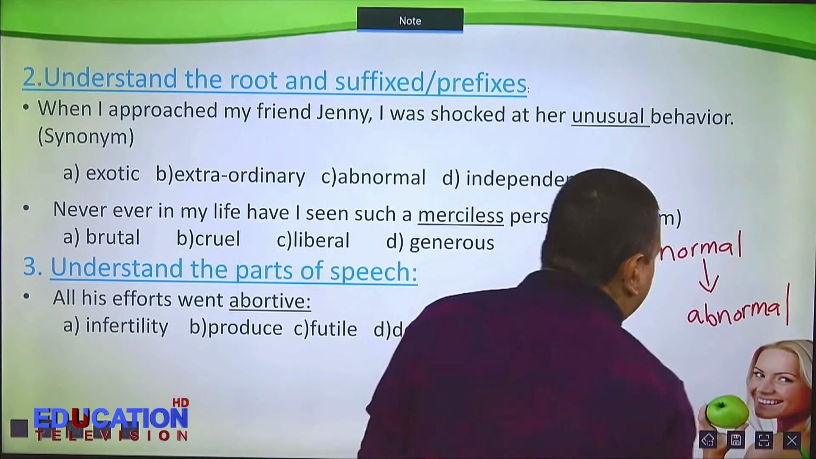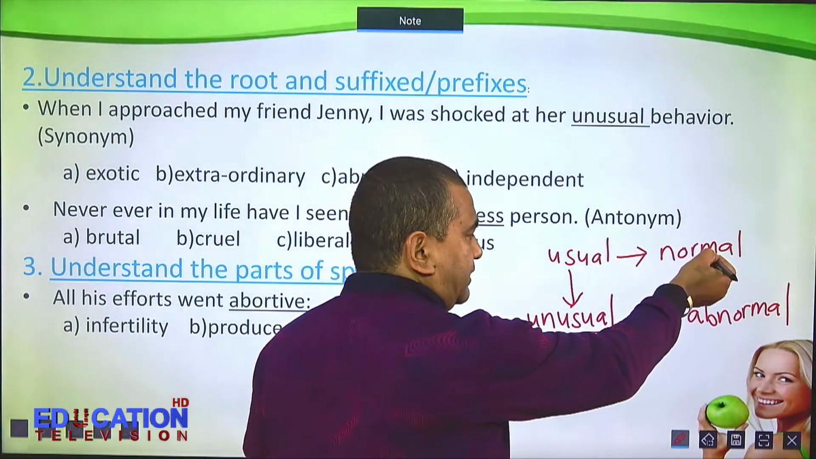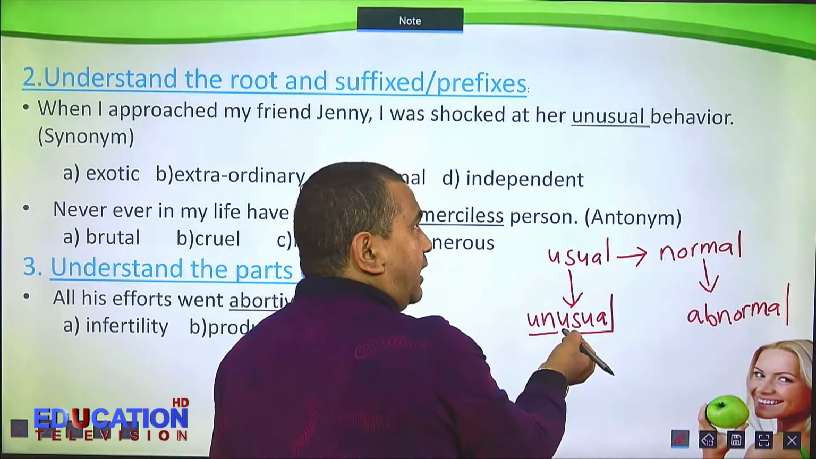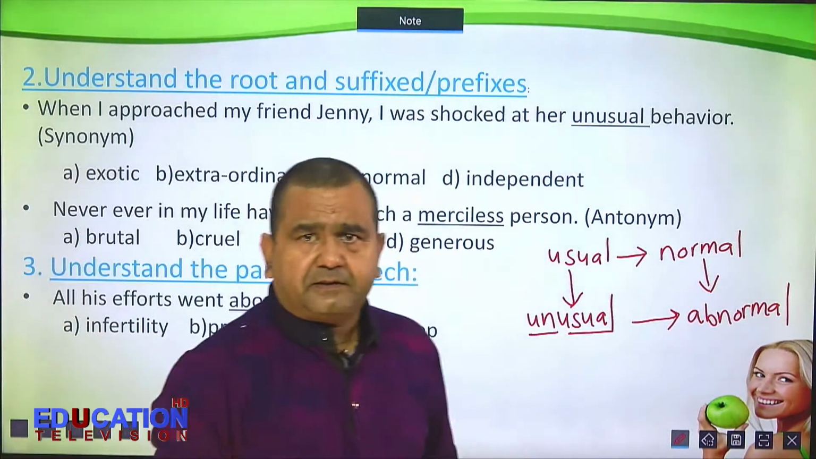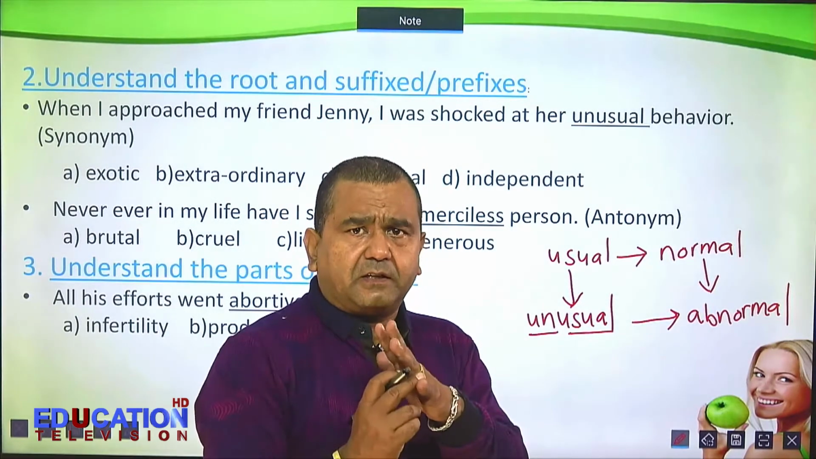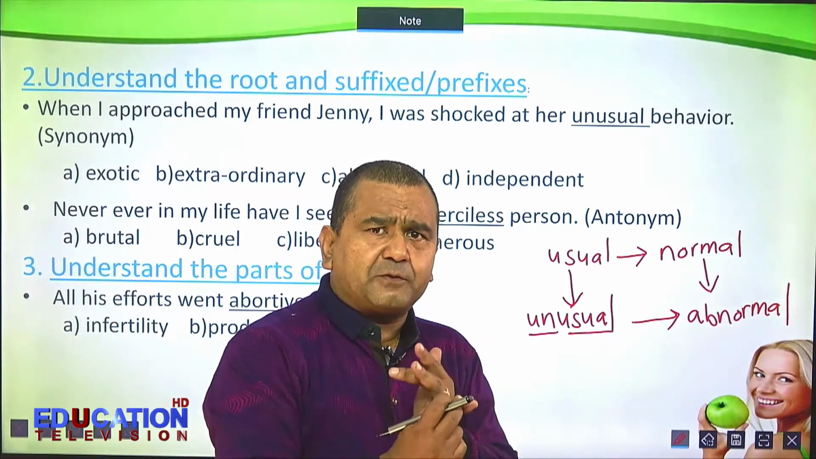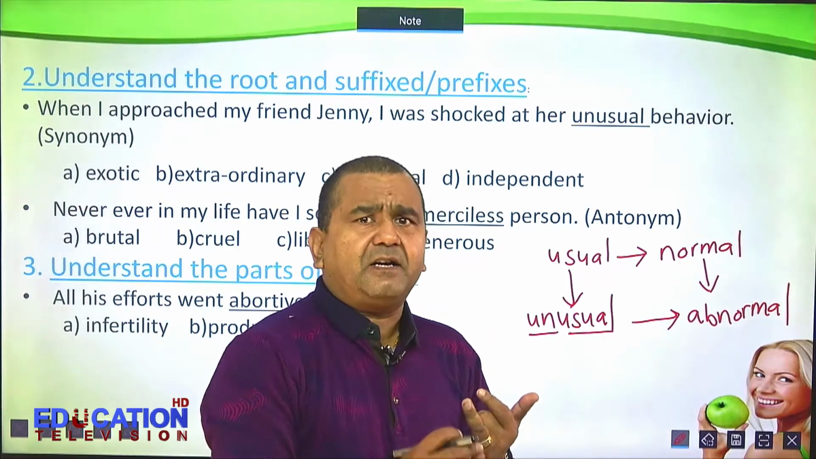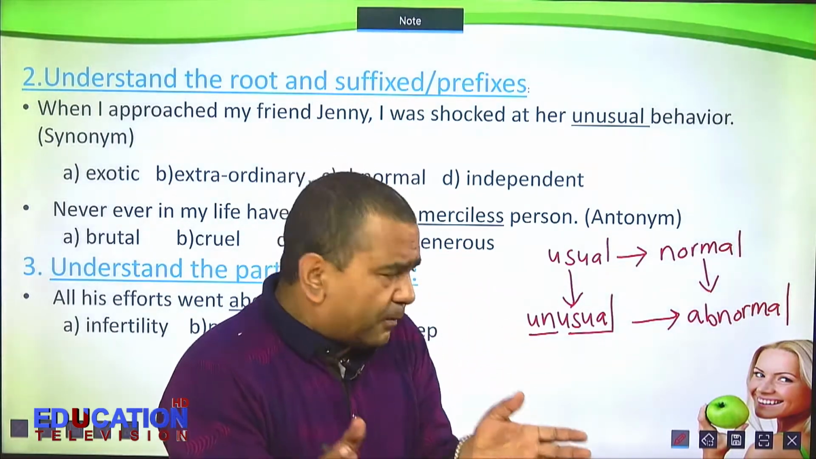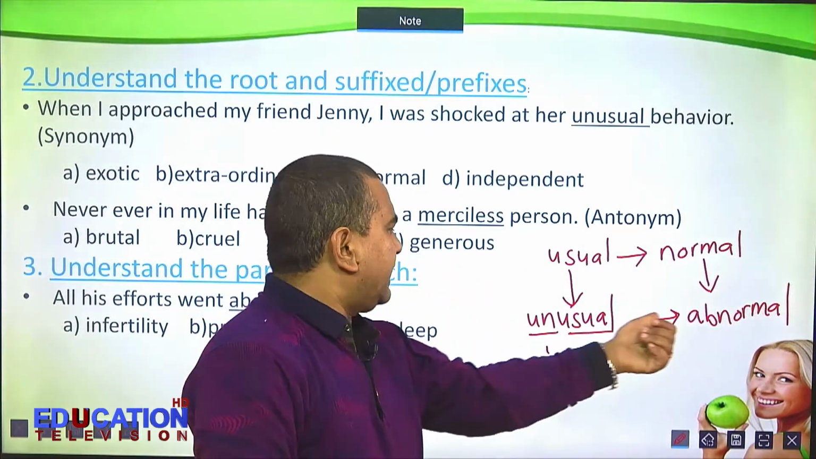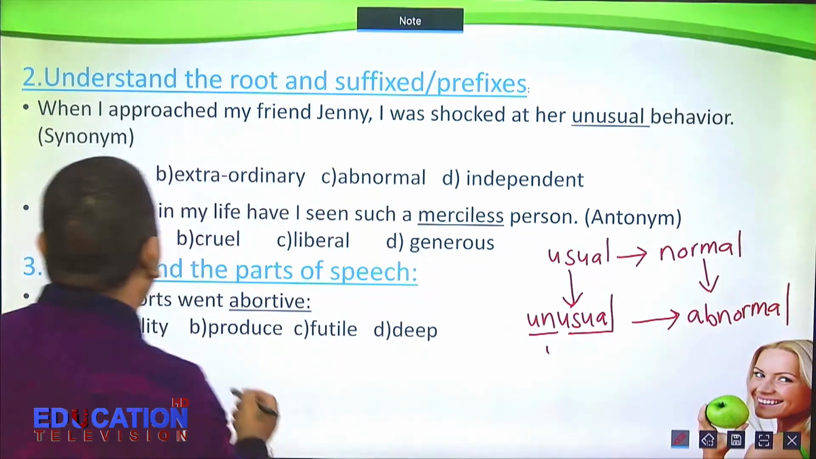So you can easily make it out. Usual means normal. Therefore, unusual means abnormal. Is that clear? Usual means normal. Opposite of usual is unusual. Similarly, opposite of normal is abnormal. Therefore, unusual and abnormal, they are synonyms. So you can easily make it out.